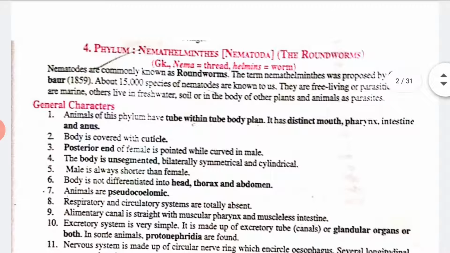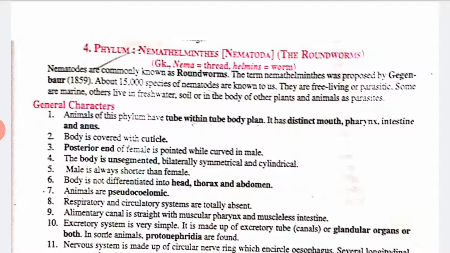As we have studied many phyla in our previous class, let's start with the phylum Nematoda. Basically, all the roundworms come under this. Nema means a thread, and Helminth means a worm. So, thread-like worm. As you can see from this name, Nematoda means we are going to learn about various types of roundworms. Nematodes are commonly known as roundworms.